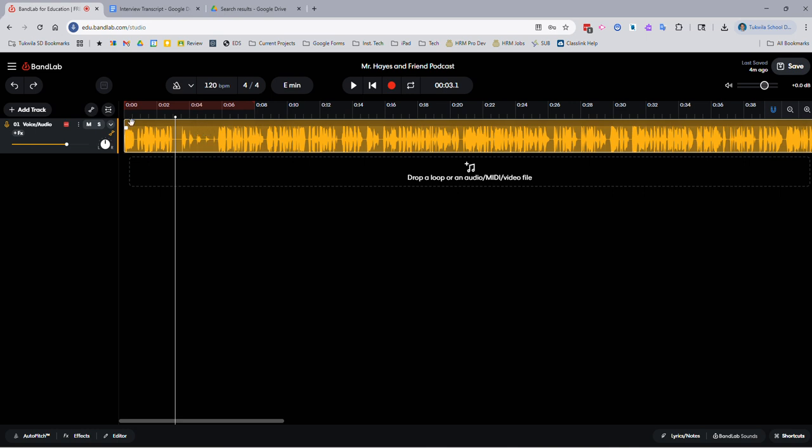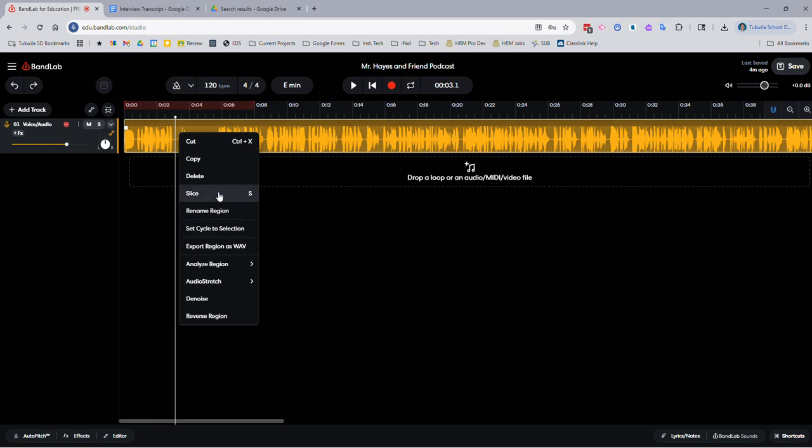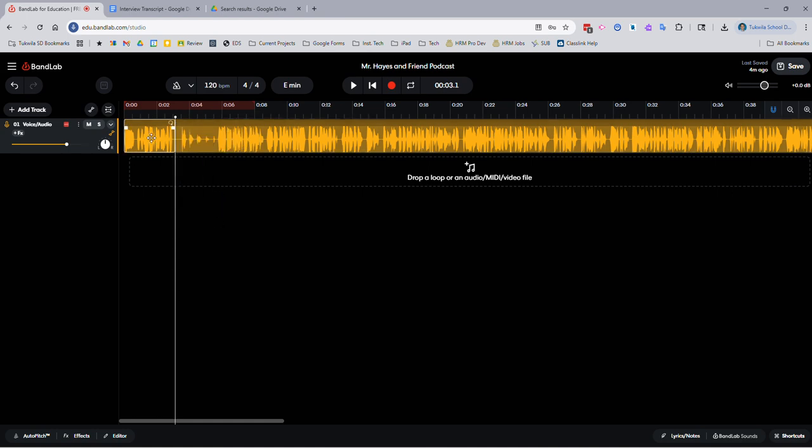So I clicked on that. You can see that white rectangle that shows up around this. The keyboard shortcut is S for slice. So wherever that playhead marker is, it will slice. So now that's one piece, that's another.